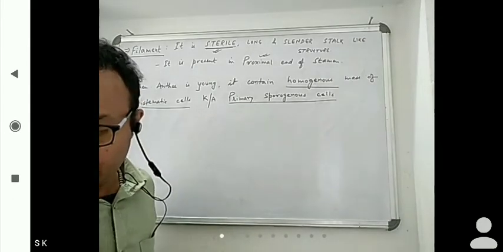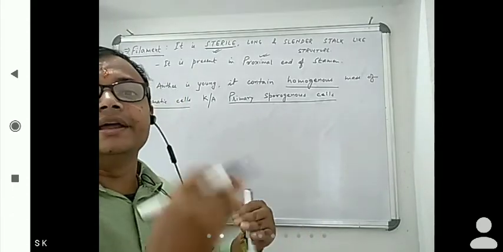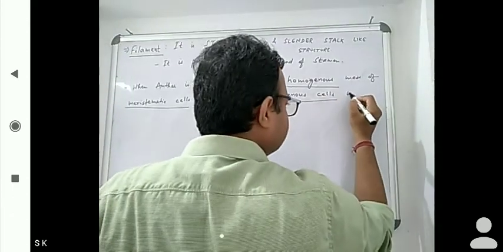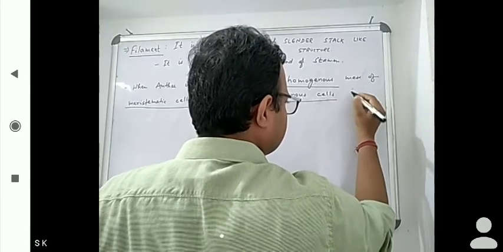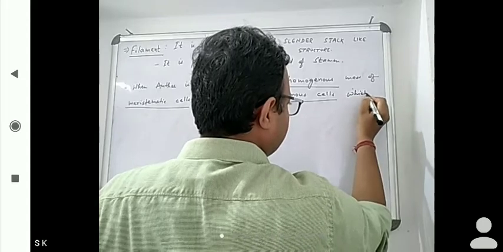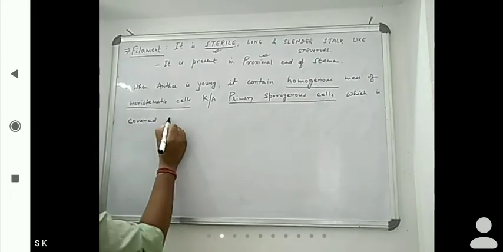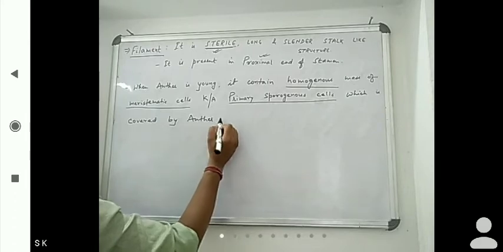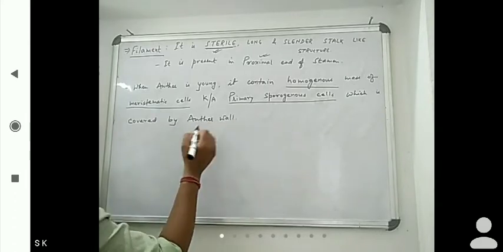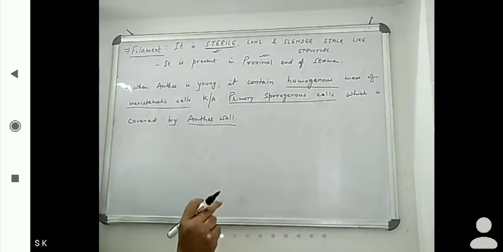This is covered by the anther wall. Here you have to give emphasis only on primary sporogenous cells.